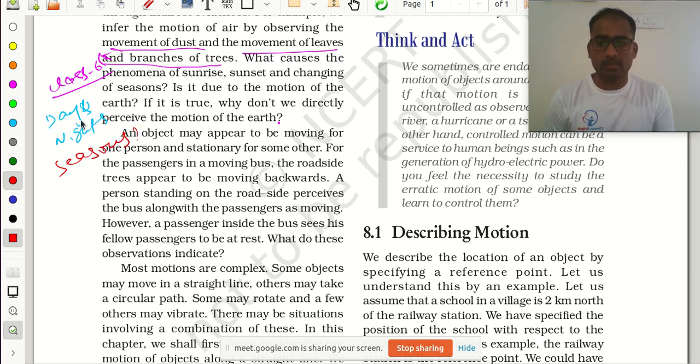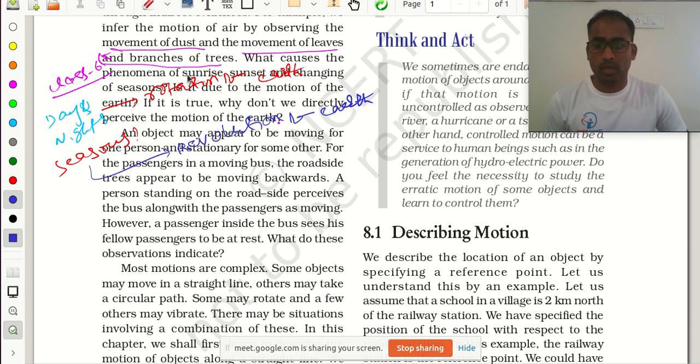These days and nights form because of the rotation of earth. And these seasons are formed because of the revolution of earth around the sun. Is it clear? So here also motion is happening. Because of this motion only, our days and nights are formed, the sun rises, and because of this motion we also have seasons. Okay.